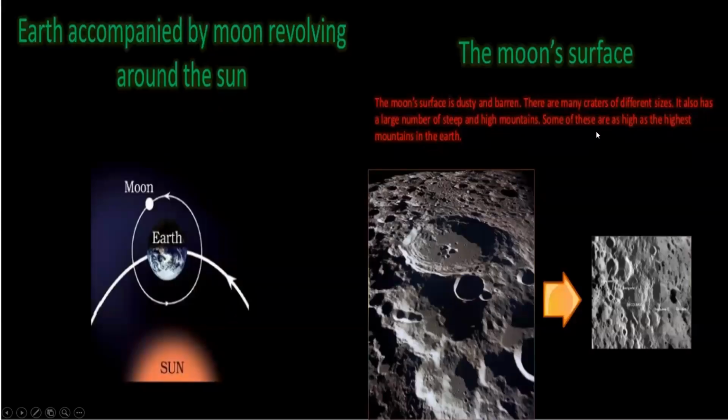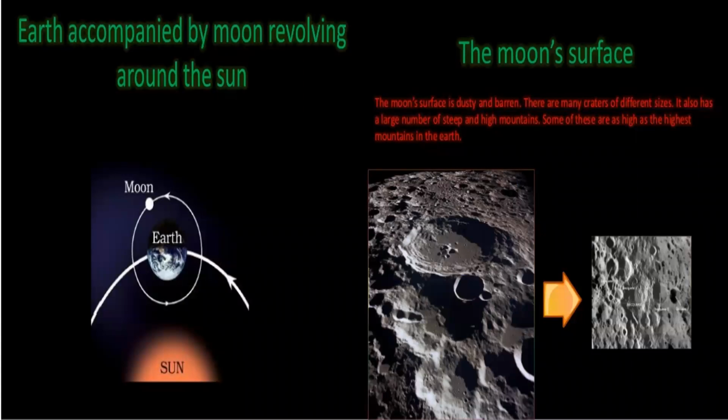So first we will see about the surface of the moon and the different phases of the moon. As we know, the moon is a natural satellite of the earth. The moon revolves around the earth on a definite orbit, and the gravitational attraction of the earth holds the moon in its orbit.